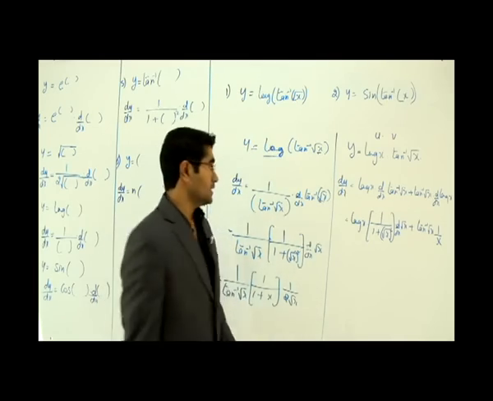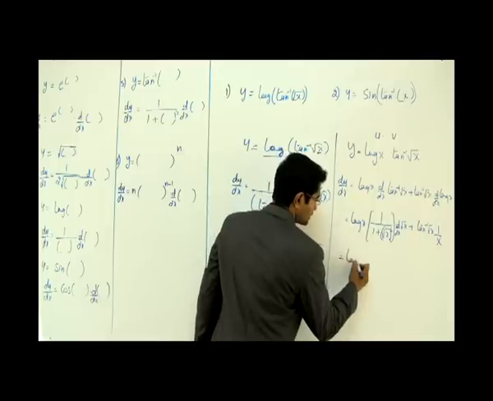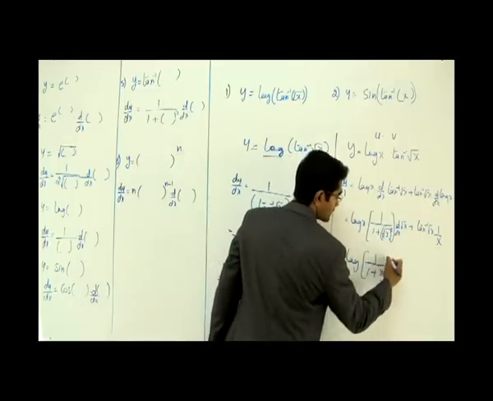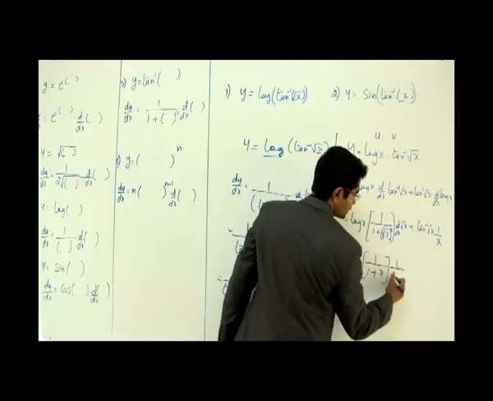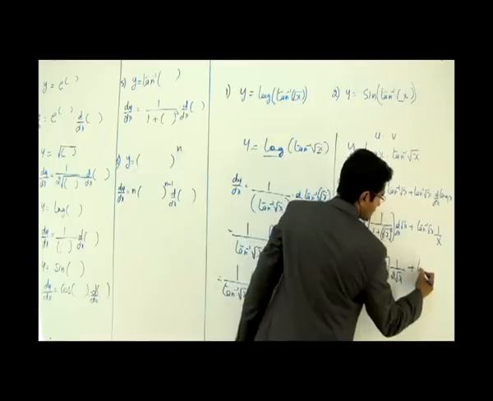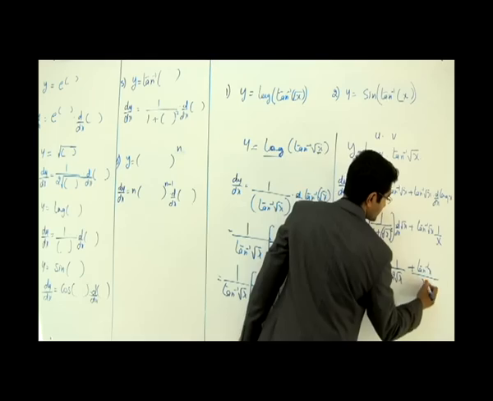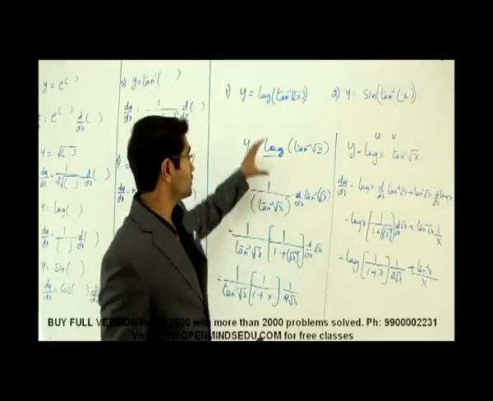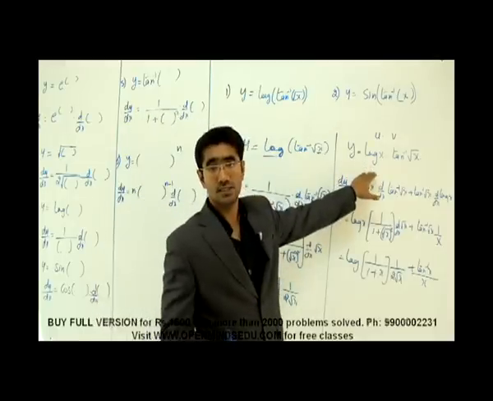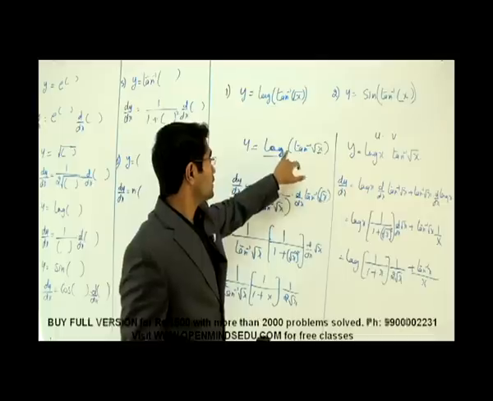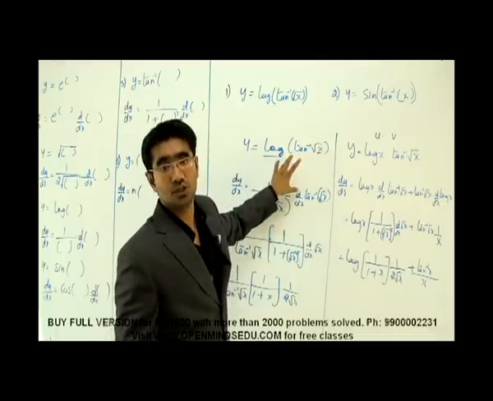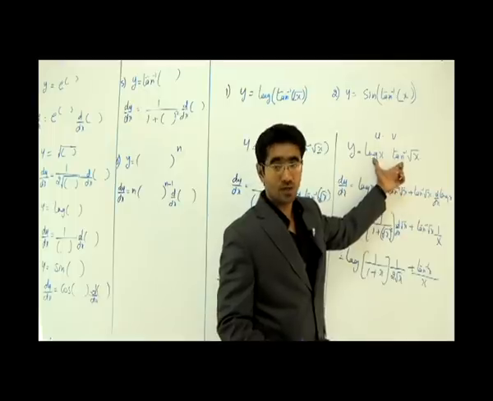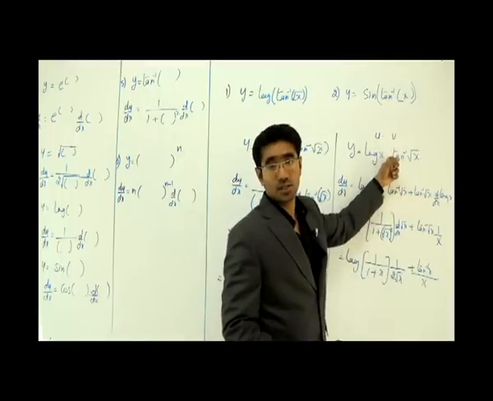Nothing much. I hope you're getting this. Let's go ahead with this. Now the last part of it is log of x into 1 by 1 plus, I can cancel this root and square, I get x. How do you differentiate root x? 1 by 2 root x plus tan inverse of x by x. That is a simple difference. Try to understand the difference between only chain rule and product rule is this only, that if at all there's only one x, alright, that becomes chain rule. If there are one x and another x, there are 2 x's, it means 2 functions with a multiplication sign in between. That's how we identify.